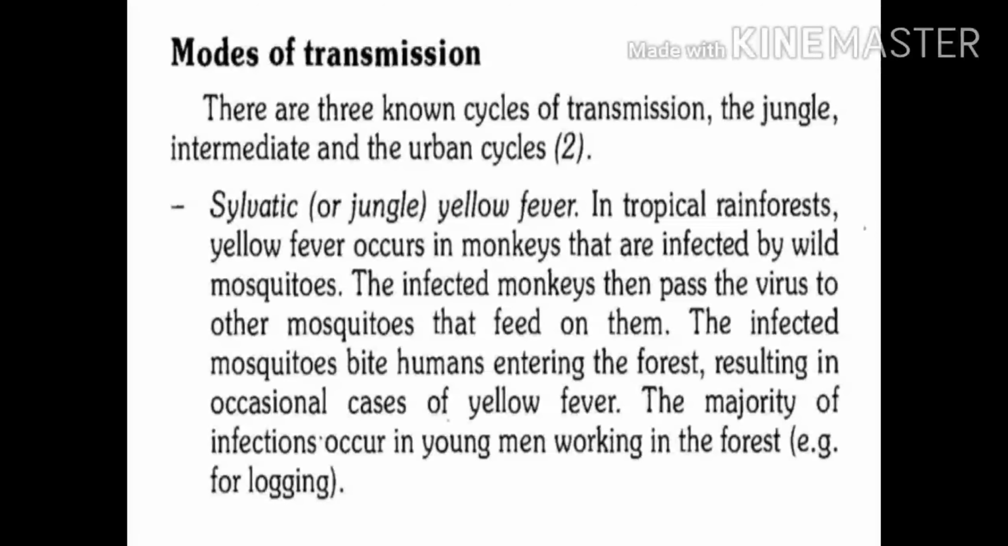Mode of transmission of yellow fever. As far as yellow fever is concerned, its transmission is described in three different types of cycles. So for modes of transmission, we are going to discuss three cycles. The first cycle is the forest cycle, also known as the jungle cycle. The second cycle is called the intermediate cycle, and the third cycle is called the urban cycle.